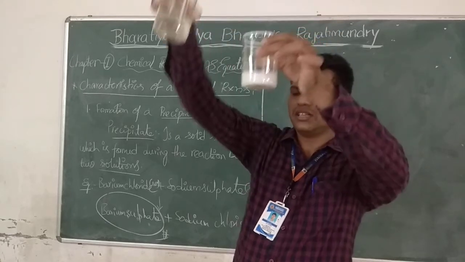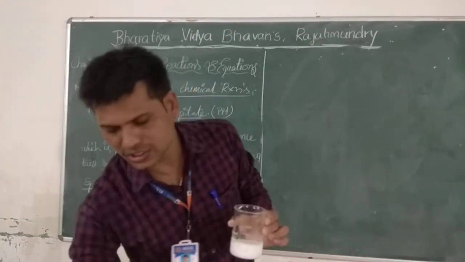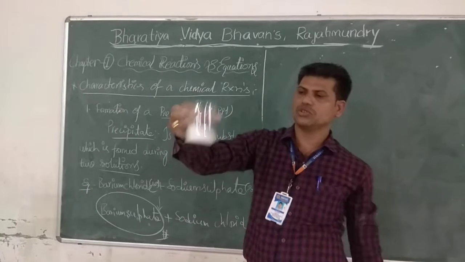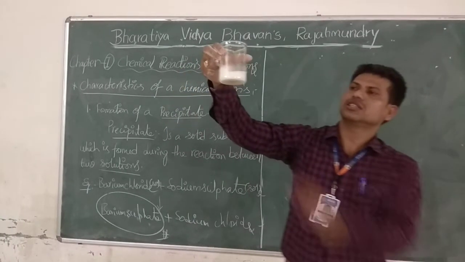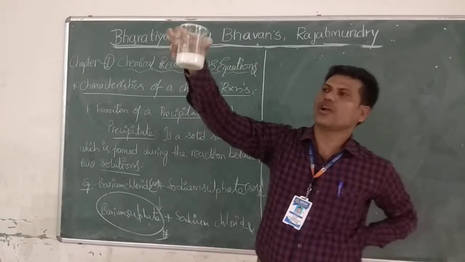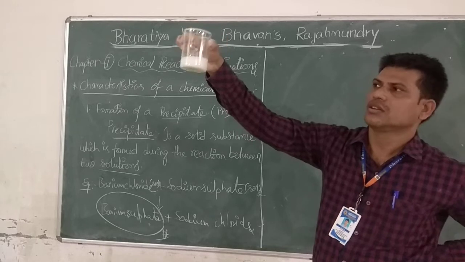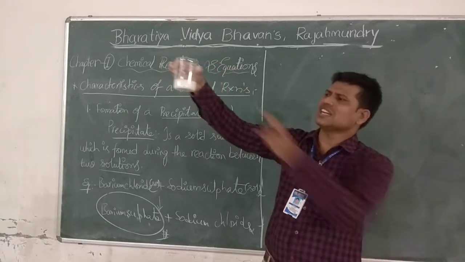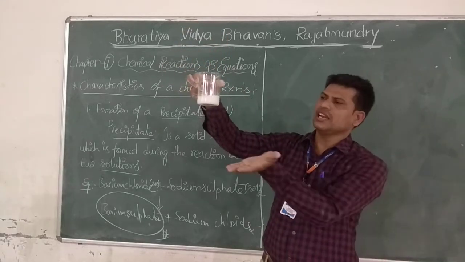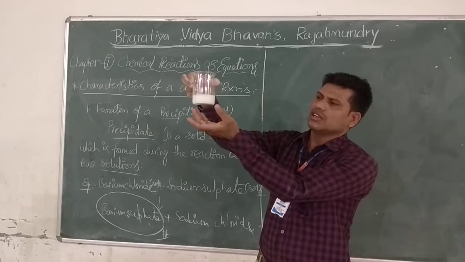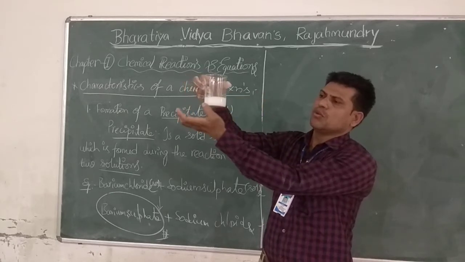This is transparent. Of course, barium chloride is also somewhat transparent. After mixing these solutions, we got precipitate. See, white precipitate. If you leave this beaker undisturbed, finally the barium sulfate will get down and settle at the bottom of the flask.